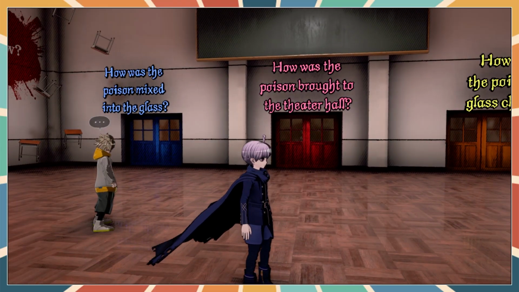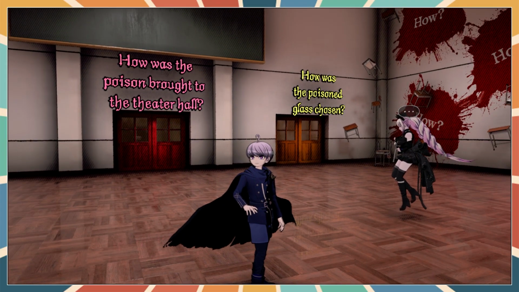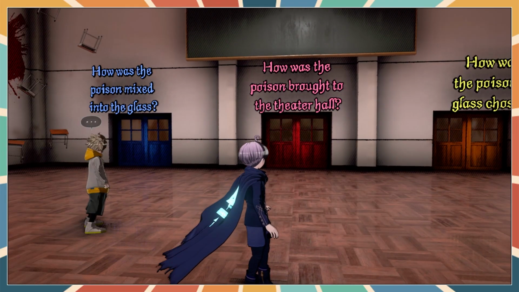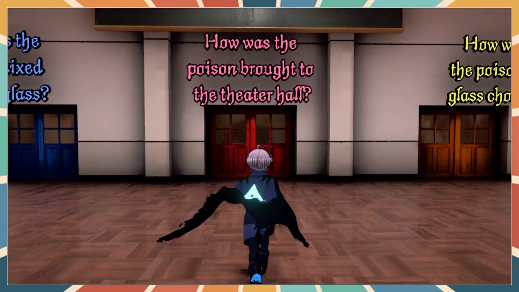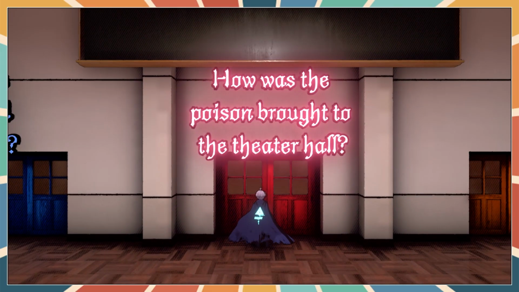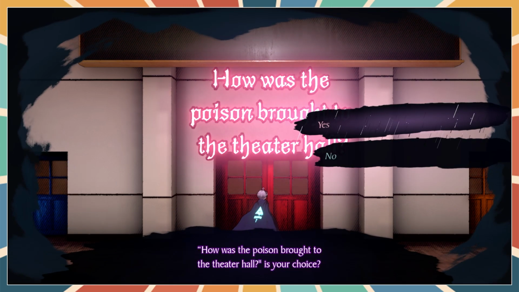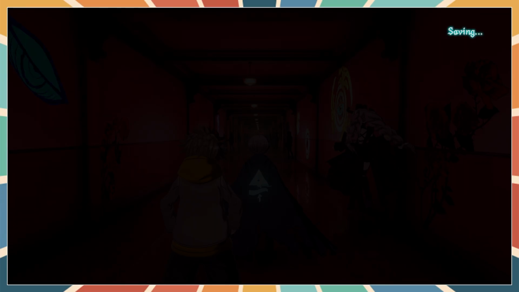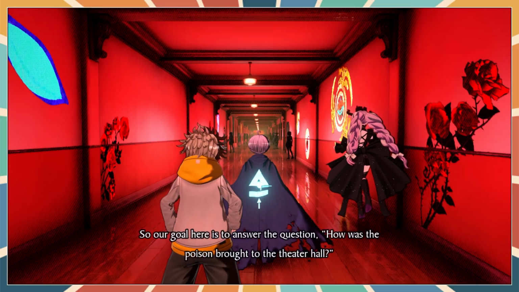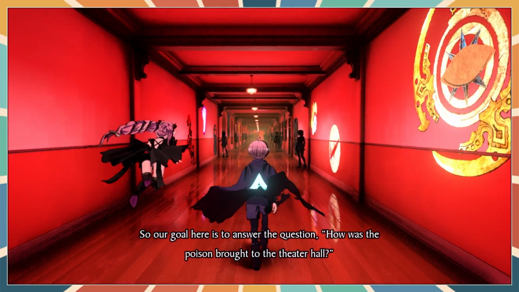We've got how was the poison mixed into the glass? How was the poison brought to the theatre hall? How was the poison glass chosen? I think how was it brought to the theatre hall? Is this important? How was the poison brought to the theater hall? You sure about that? Sure. Seems like a good place to start. Our goal here is to answer the question, how was the poison brought to the theater hall?